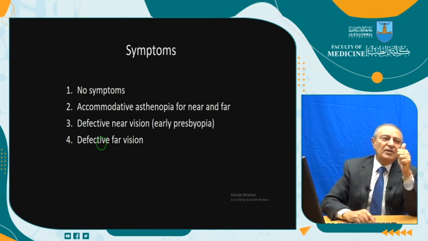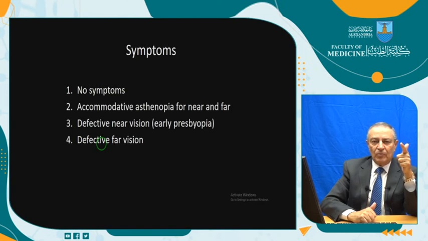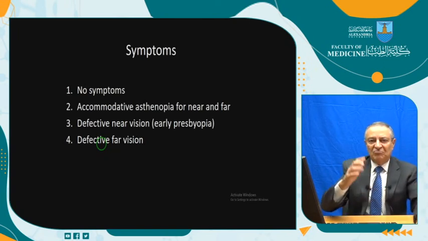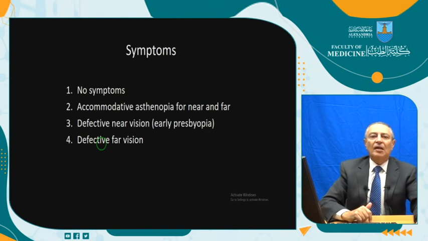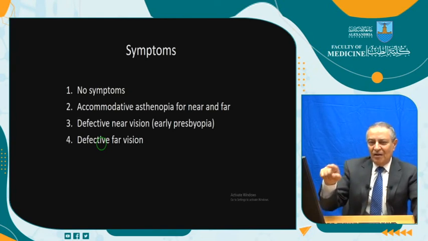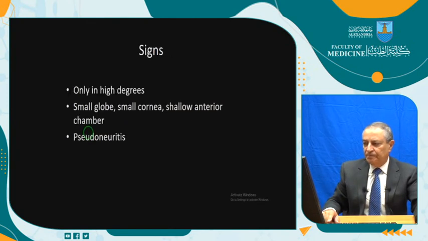In the early 20s, headache while near, more after 5 years, headache on far, and then early presbyopia, 35, 37, and then also by 50 or 60 far away. This is the sequence of what happens for a hypermetropic patient.